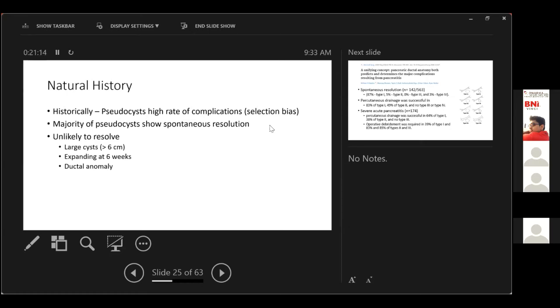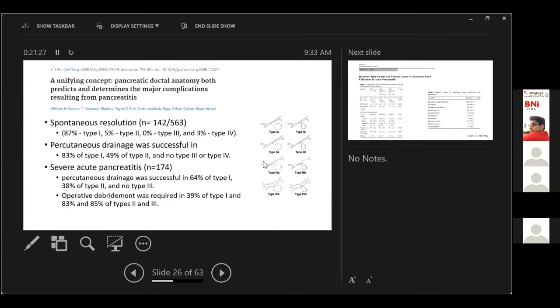Now, I'm going to go over 2 studies which have been cited multiple times and form the basis of all of our management strategies. The first one is from Nealon, and this is from 2009, one of the largest series of pseudocysts. The study population was 563 patients. He had a resolution of only about 30% of them. What's important to note, and I'll go over these again.